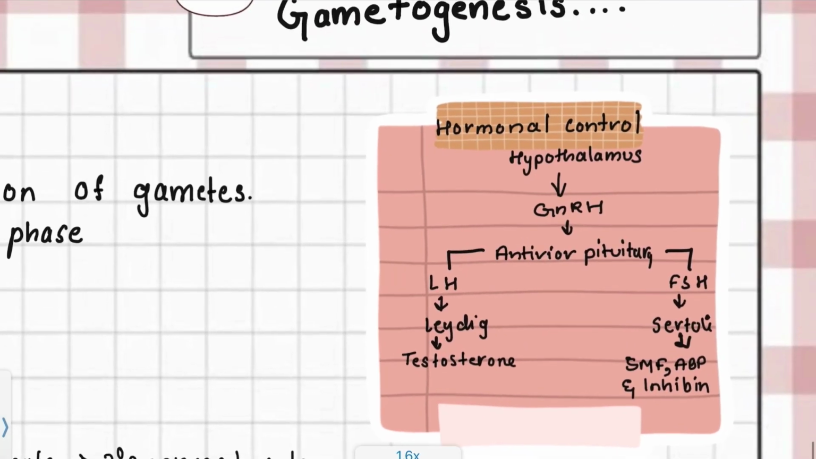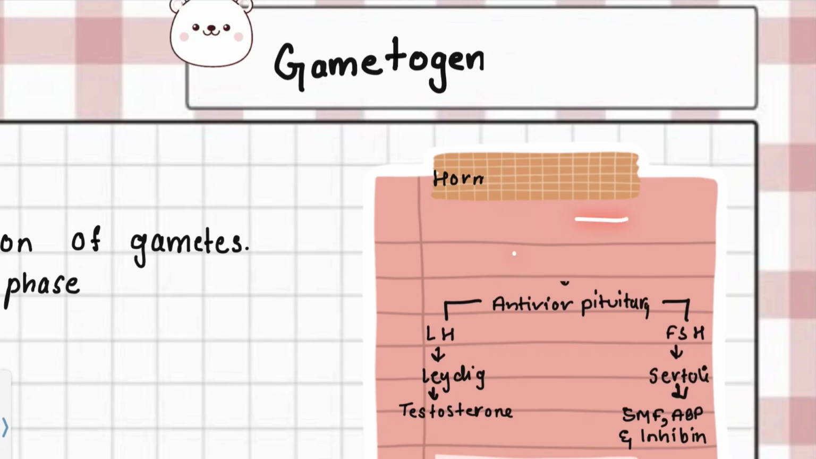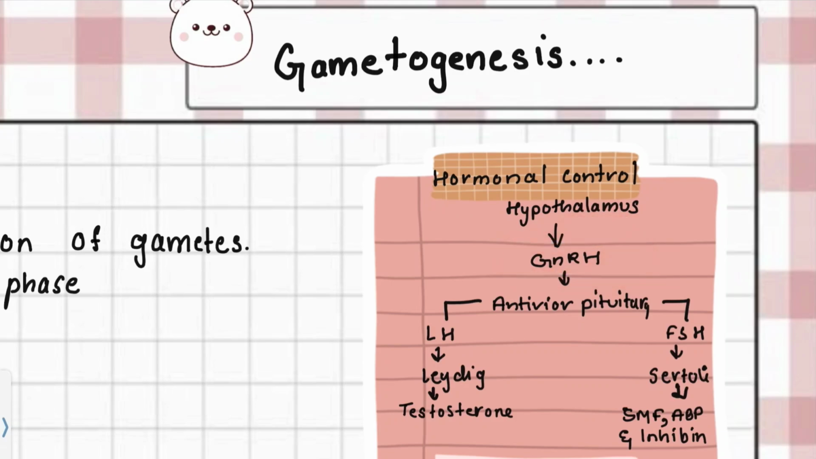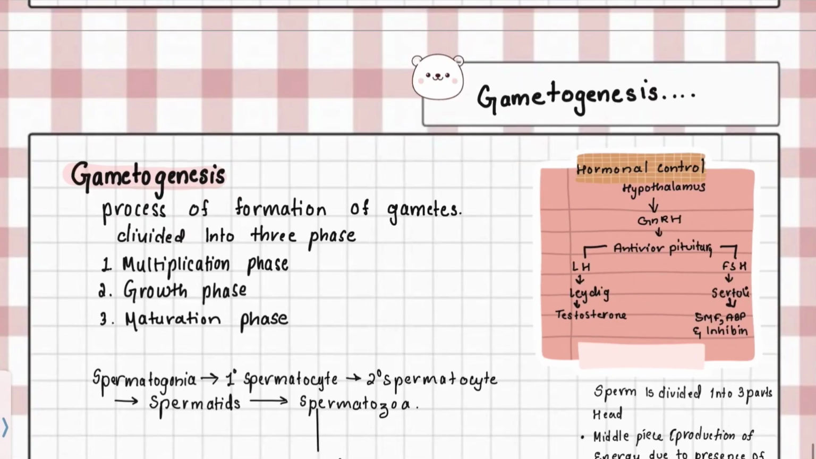Let's understand about the hormonal control of spermatogenesis. Spermatogenesis is under hormonal control, where hypothalamus releases GnRH. GnRH stimulates anterior pituitary. Pituitary releases LH and FSH. LH acts on Leydig cells, which secretes testosterone, and FSH acts on Sertoli cells, which help in secretion of sperm maturation factor ABP and inhibin. ये hormones मिलके spermatogenesis को regulate करते हैं.